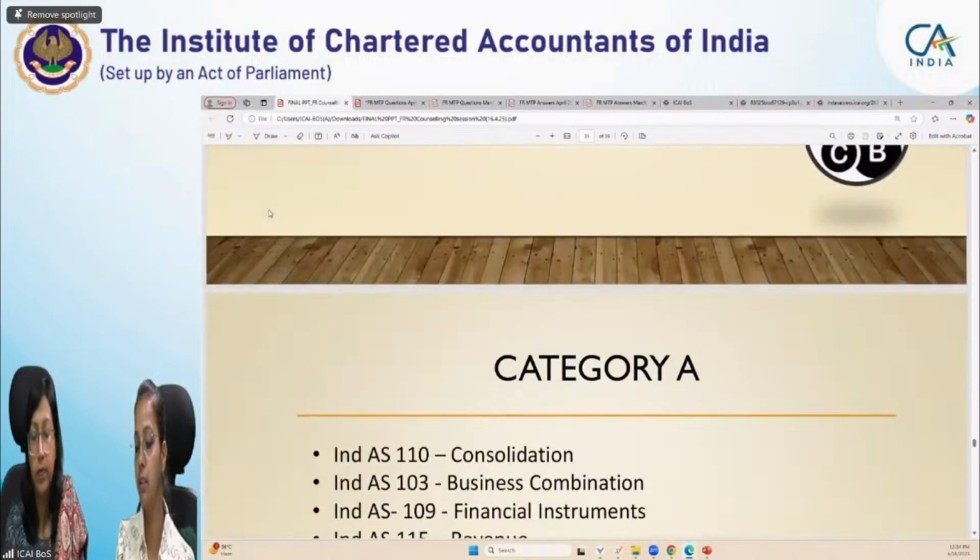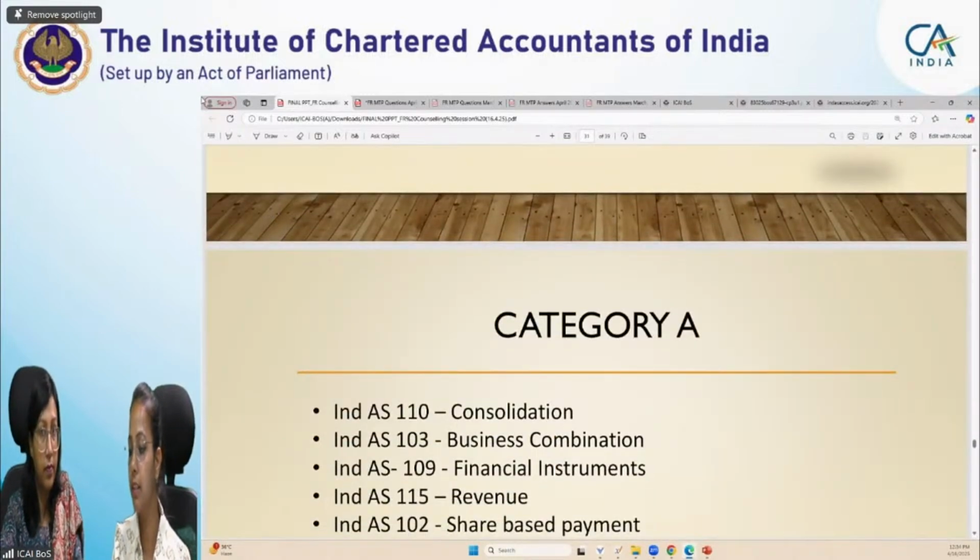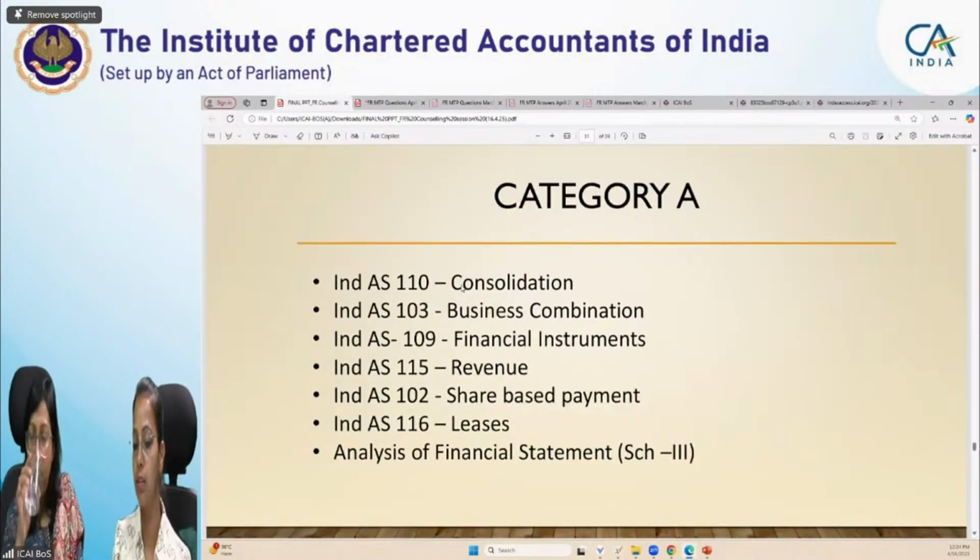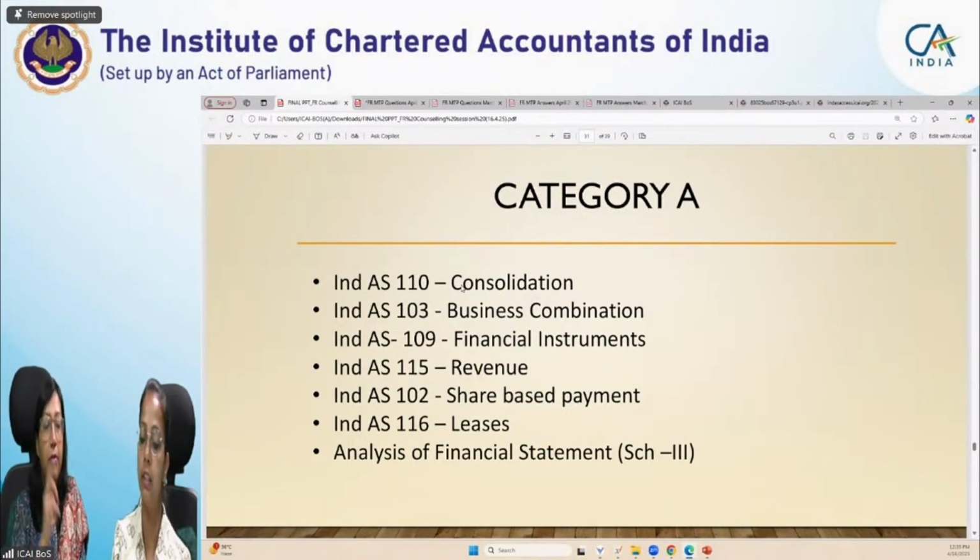ABC analysis comprises three categories: category A, B and C. Category A consists of Ind AS 110, that is consolidation, Ind AS 103 business combination, Ind AS 109, that is financial instruments, Ind AS 115 revenue, Ind AS 102 share based payments, Ind AS 116 leases, and analysis of financial statements. Students, this is the most crucial category. You cannot skip these Ind AS. These are the most important Ind AS you have to cover.